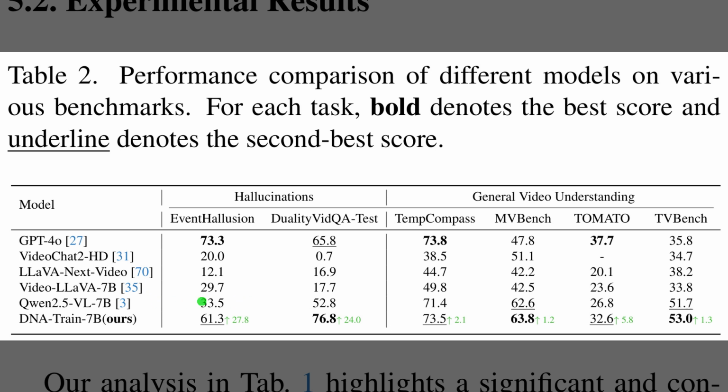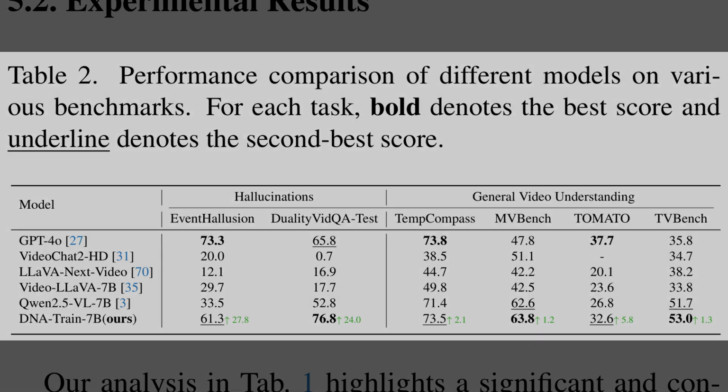This represents a massive jump over the Qwen 2.5 baseline, which sits at just 33.5% on that same metric. Crucially, the right side of the table shows that this specialized training doesn't hurt general capabilities. In fact, the model outperforms the baseline on general benchmarks like MVBench and TempCompass, proving that learning from counterfactuals actually sharpens overall video comprehension.